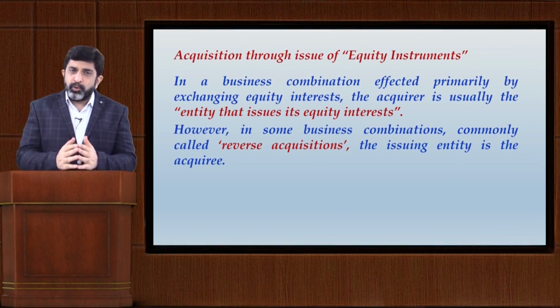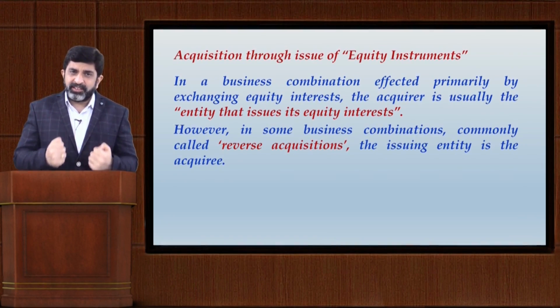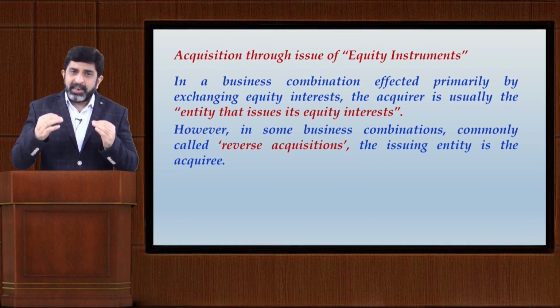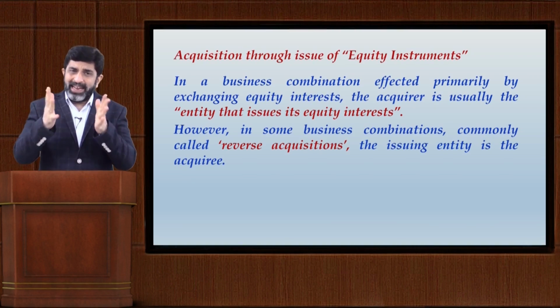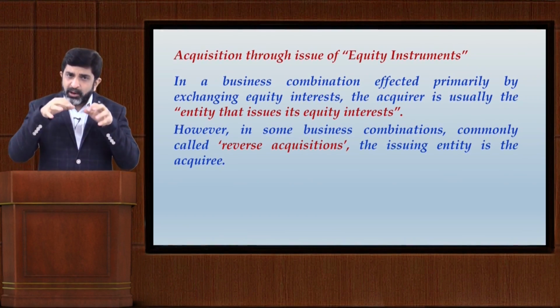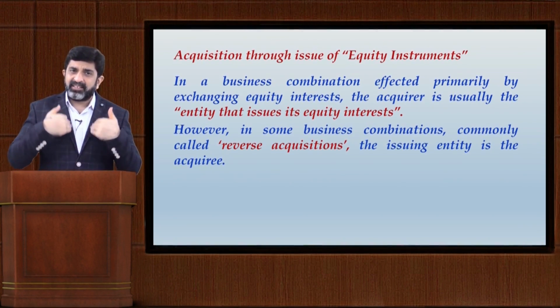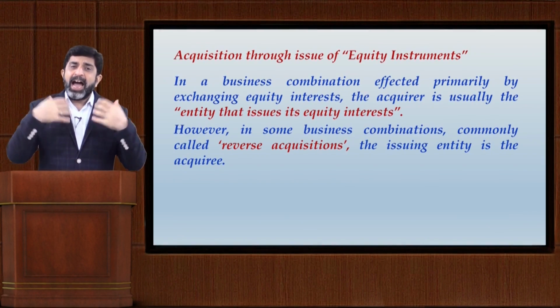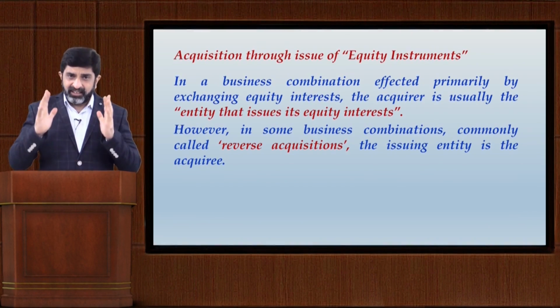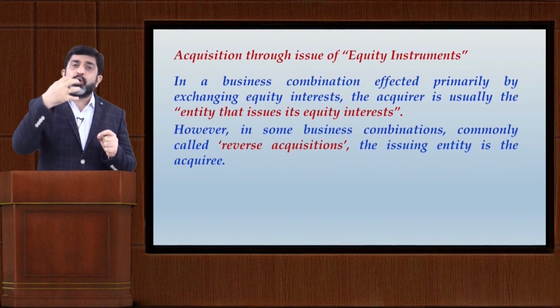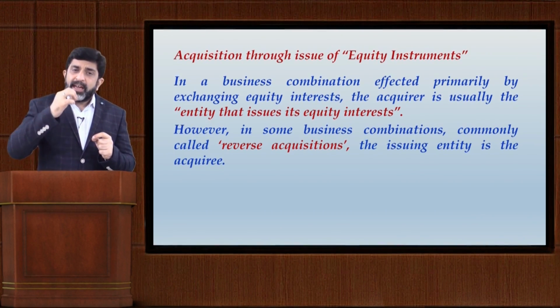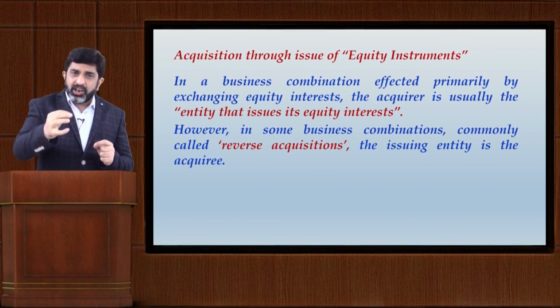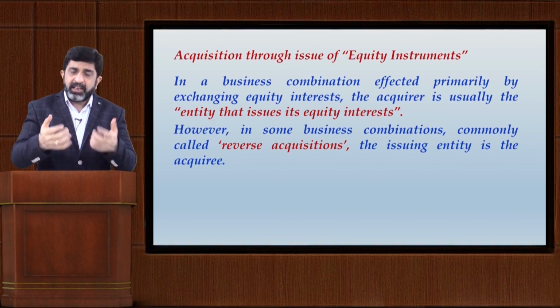So friends, assume that in a business combination scenario, I am X Limited, you are Y Limited. So two of us are involved in this transaction. I am acquiring your business, and because I have acquired something from you in the form of consideration, I have to give you something, right?